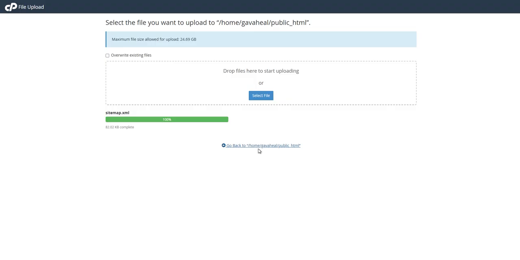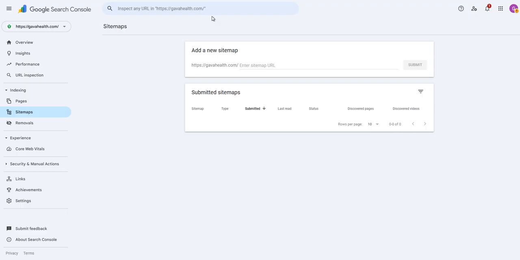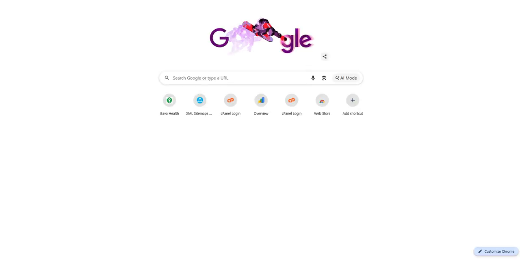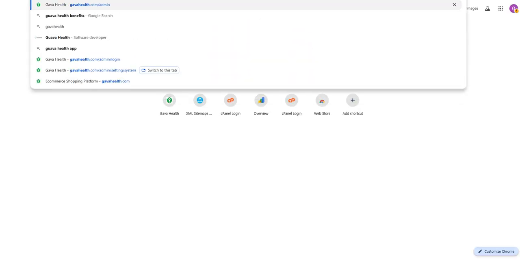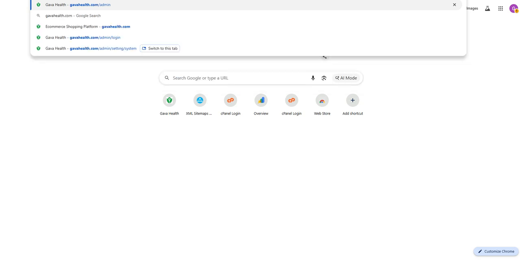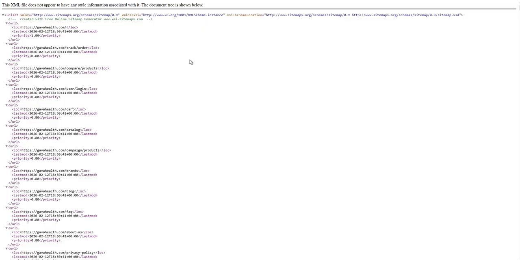Right, so now that sitemap is uploaded, what I'm then going to do is check to see if the sitemap actually exists. So how am I going to do that? I'm going to enter the URL like that, and I'm going to put /sitemap.xml, just like that, and then enter. All right, so you see the sitemap exists. I did the right thing. So now we move on to the next step.